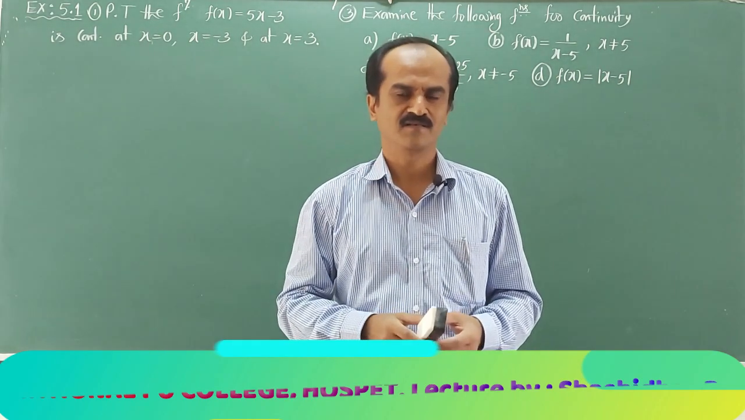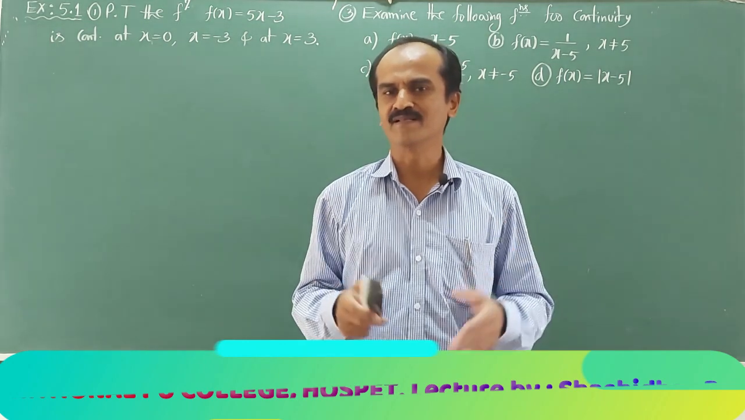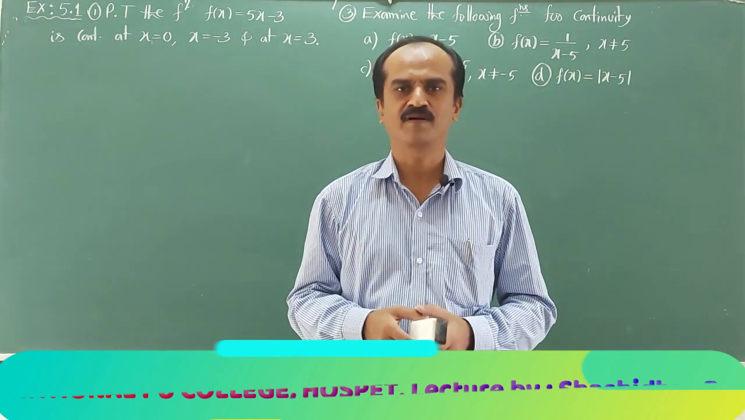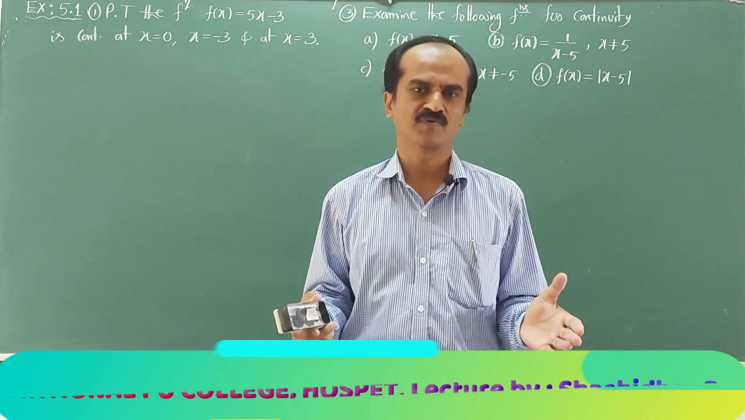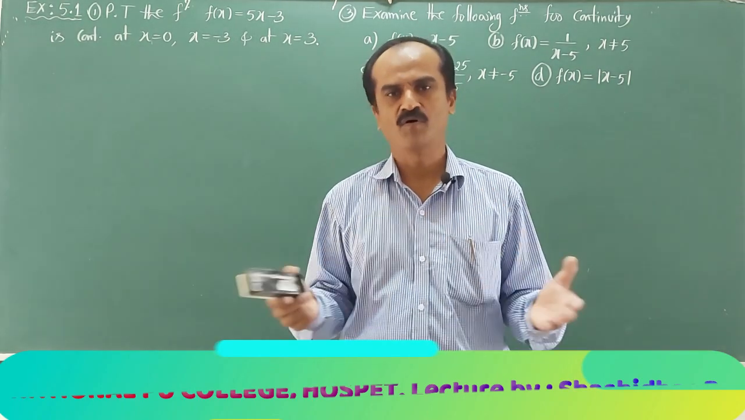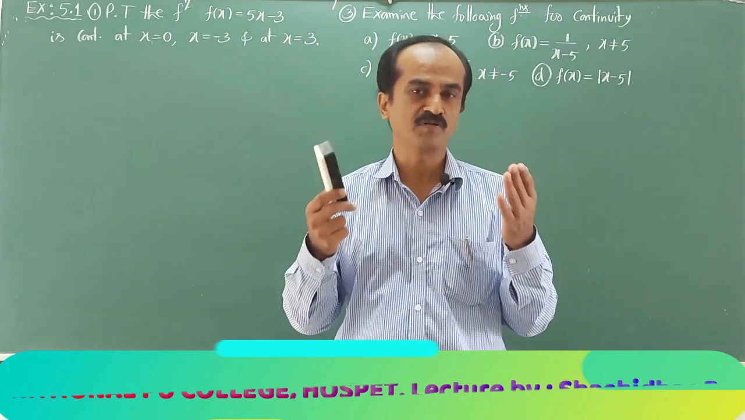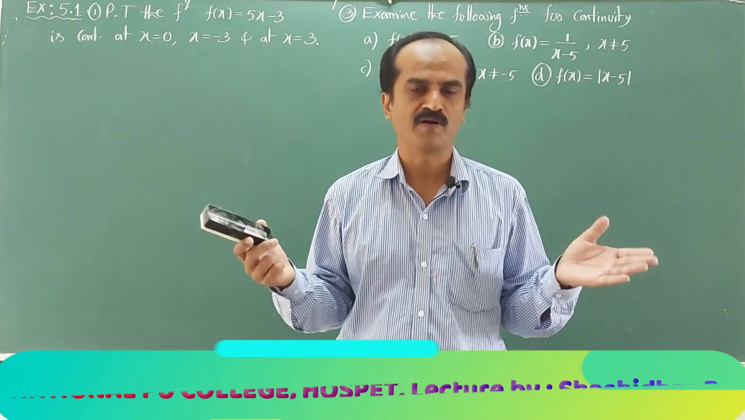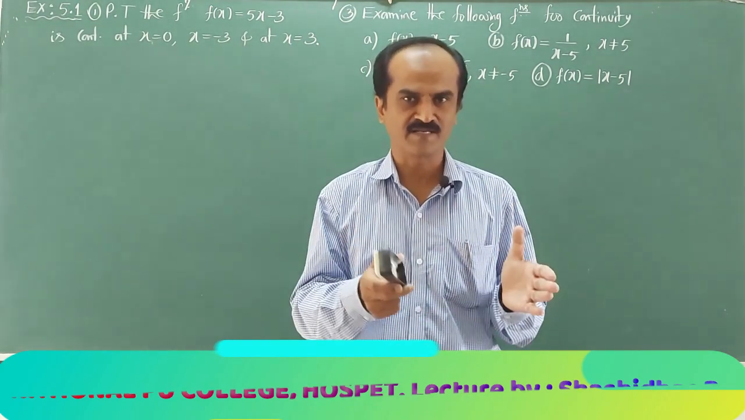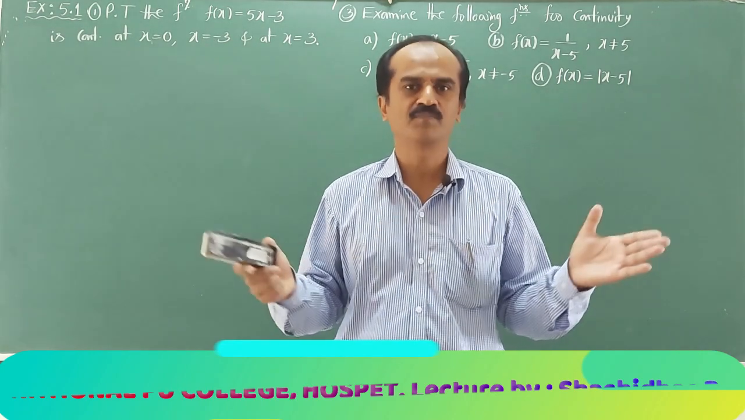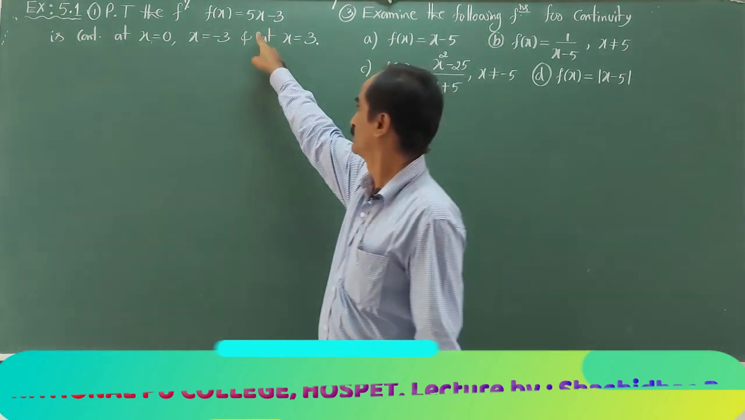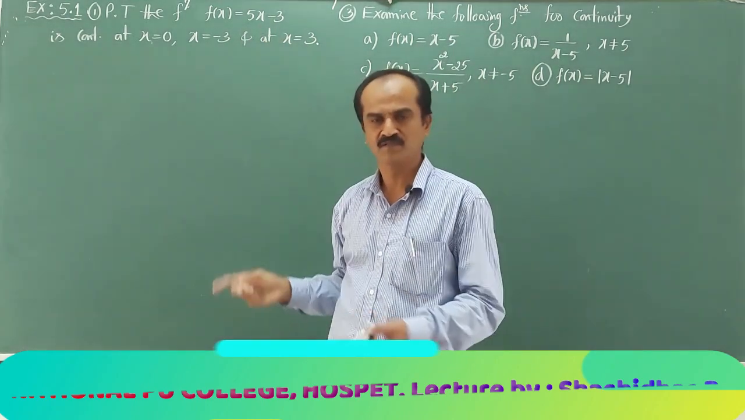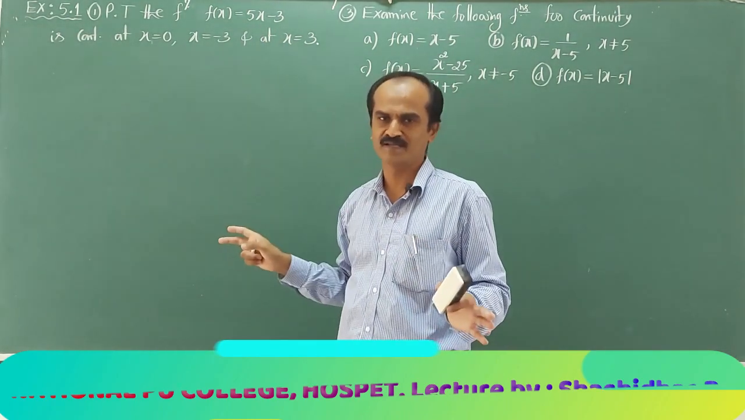is continuous. How? Because we already discussed the property of continuous functions. Every polynomial function is a continuous one. At what point? At all real points it is continuous, because a polynomial is defined at all real points. The domain of a polynomial function is the entire real set, meaning that function will be continuous at all real points. Look at this 5x minus 3, it is a polynomial.